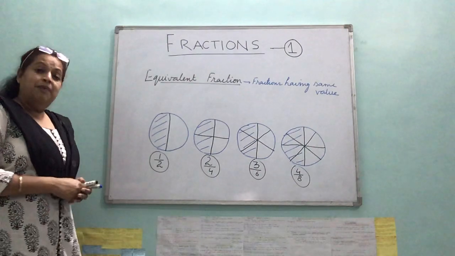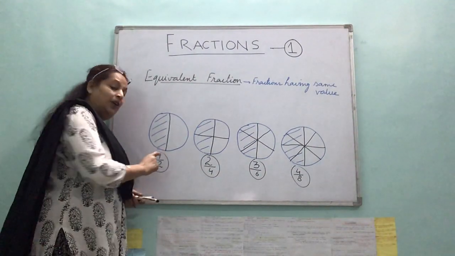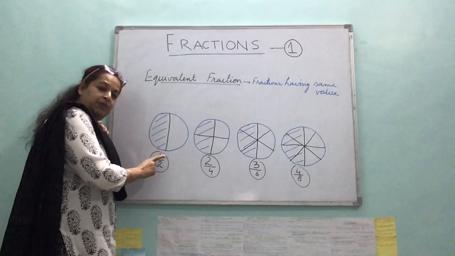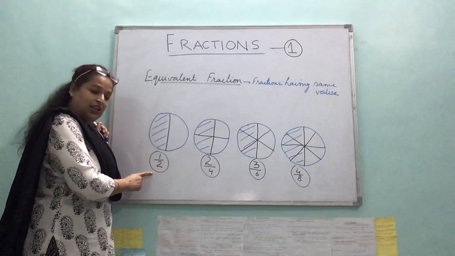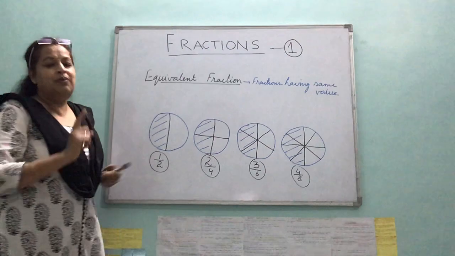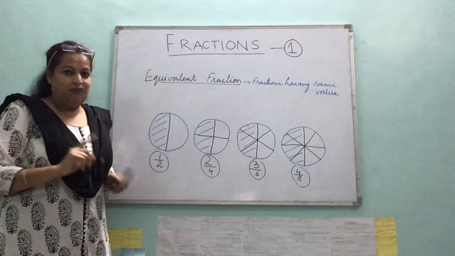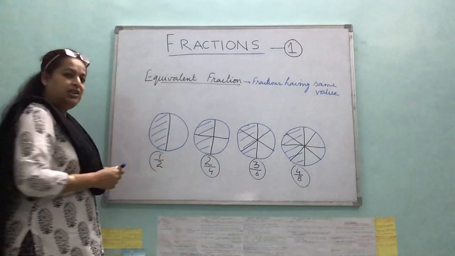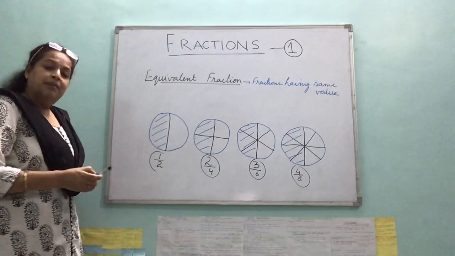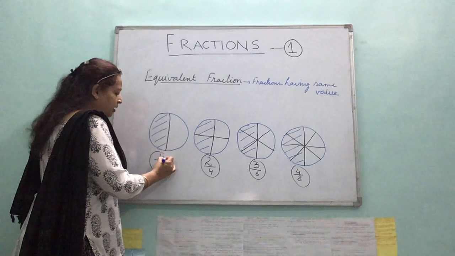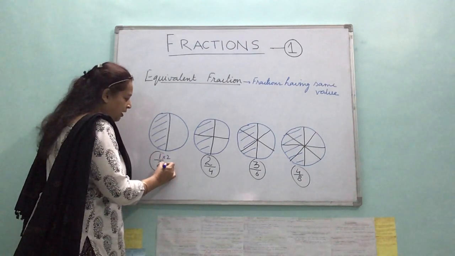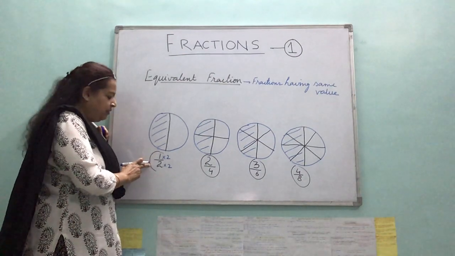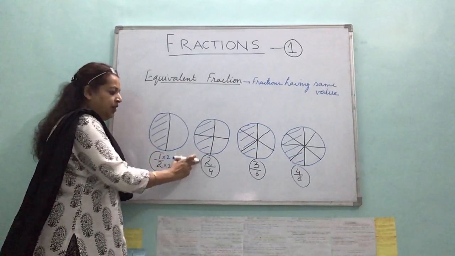So if we multiply or divide, okay, let's first just multiply. If we multiply both numerator and denominator by the same natural number, 0 will not be, we won't multiply by 0, right? If we multiply both numerator and denominator by the same natural number, you will get the equivalent fractions. So if I multiply numerator by 2 and denominator by 2, what do you get? 2 by 4.